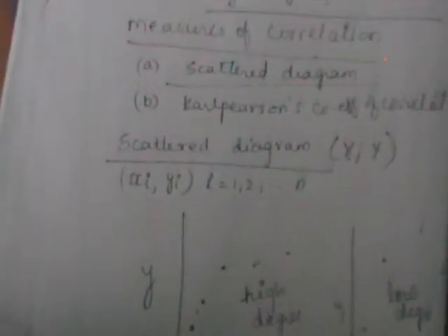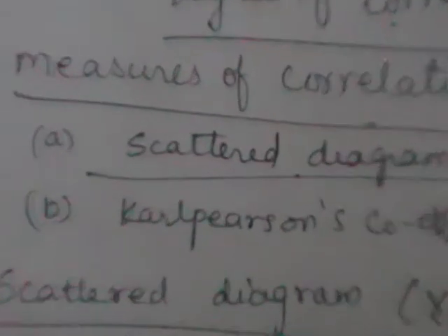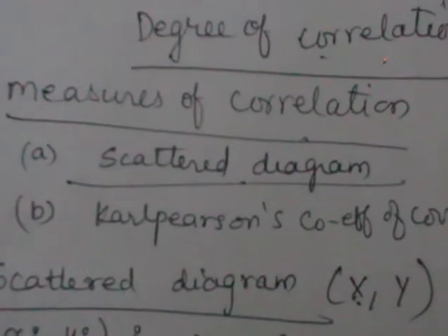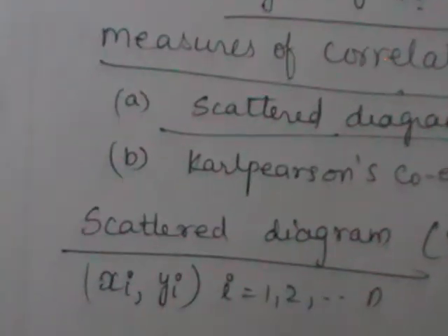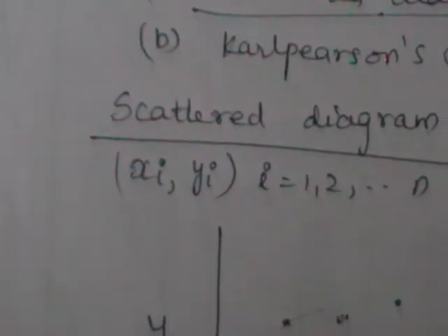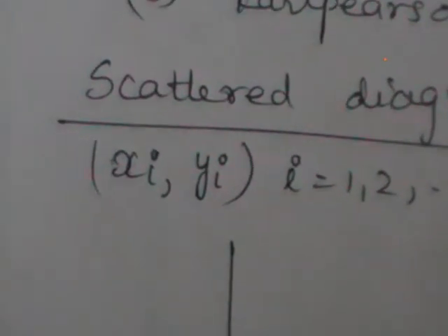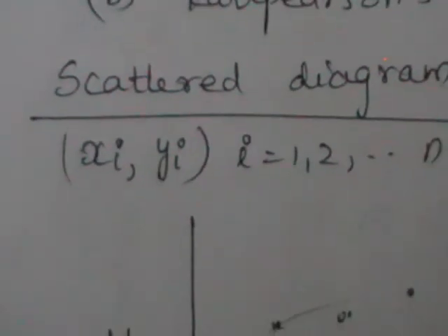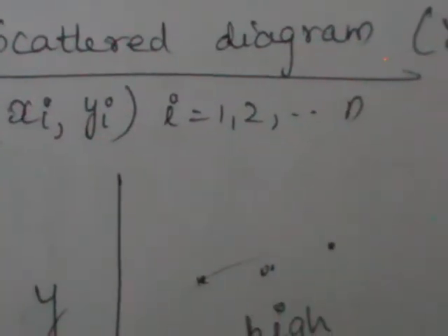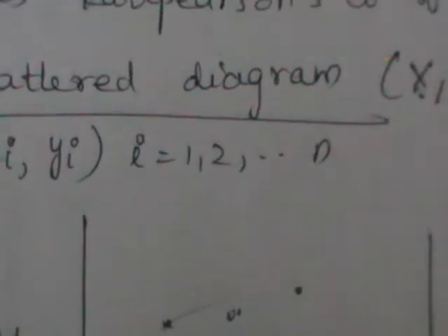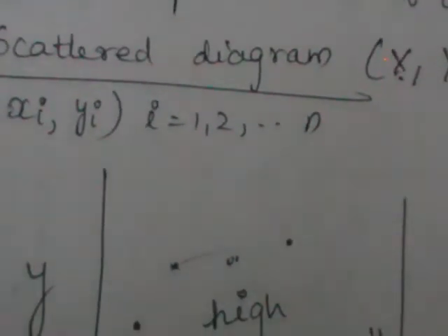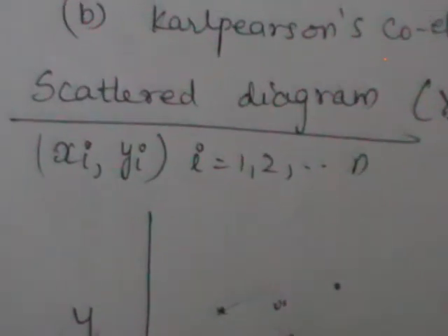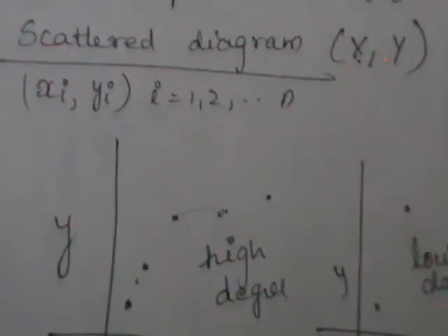We have two measures of correlation. The first one is the scatter diagram and the second one is Karl Pearson's coefficient of correlation. Under the scatter diagram, we represent the given bivariate data on a bivariate axis by taking one variable on the x-axis and the other variable on the y-axis. By using this method, after plotting the given points on the graph, you can get an idea whether the two variables are highly correlated or have a low degree of relationship between them.